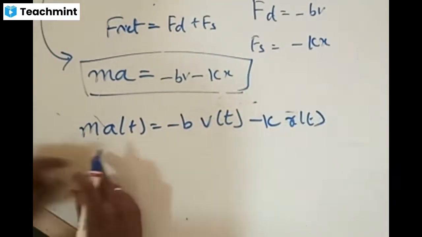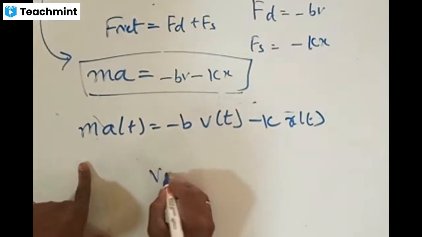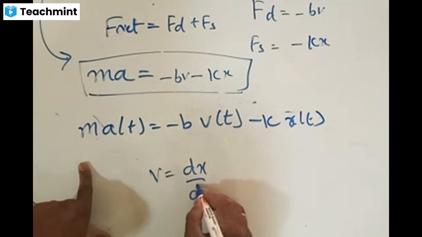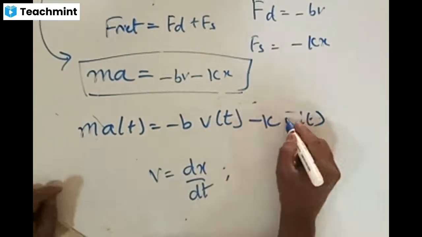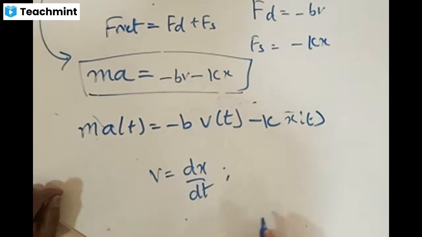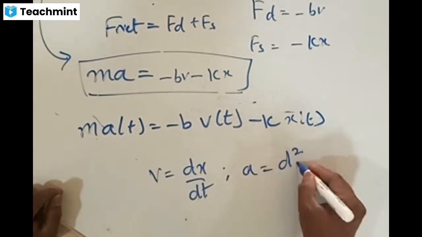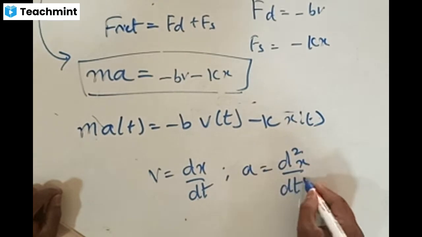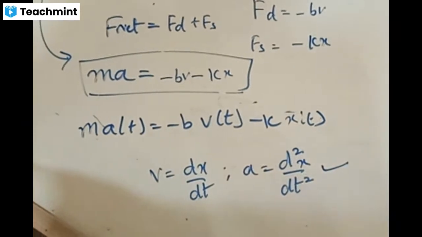What we do is write all this in terms of displacement. Can you write that v is equal to dx by dt? Velocity is displacement by time, right? Also, acceleration is equal to dv by dt. Can you write that as d square x by dt square, the double differentiation?